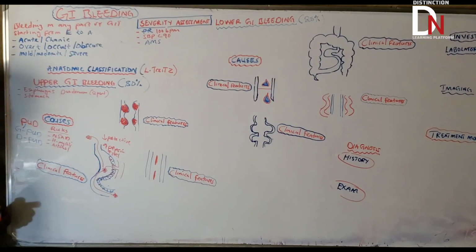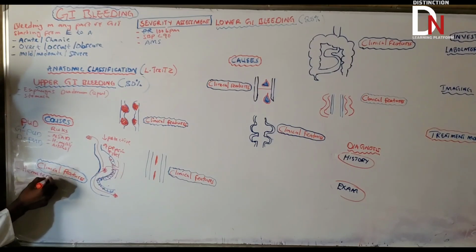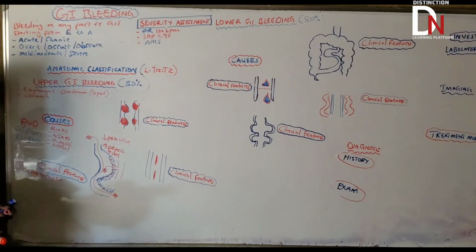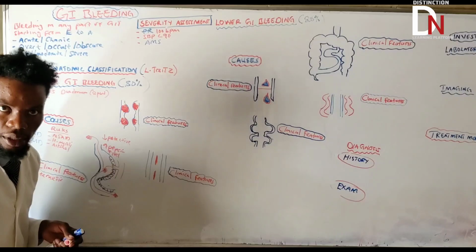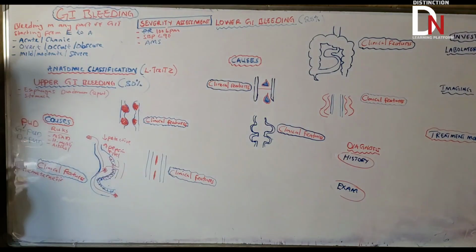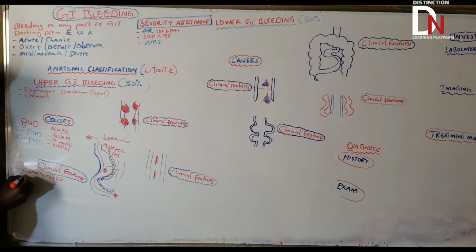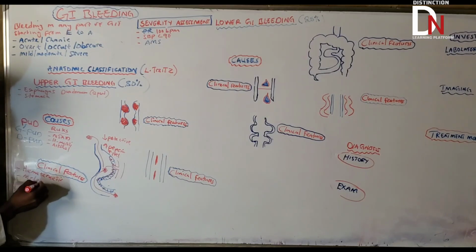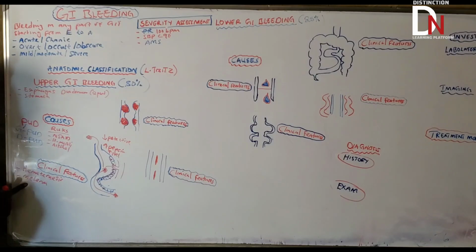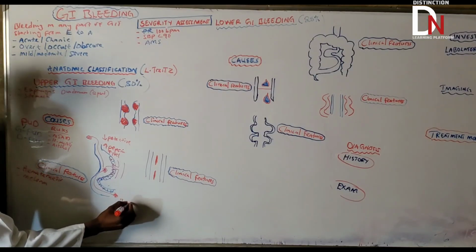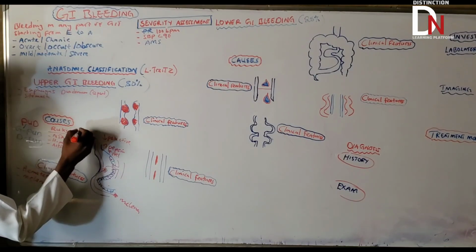The first clinical feature of someone having severe PUD is hematemesis. What is hematemesis? Vomiting fresh blood. They're going to have hematemesis. What else? They're going to have melena. Remember that this is melena, and this is hematemesis.